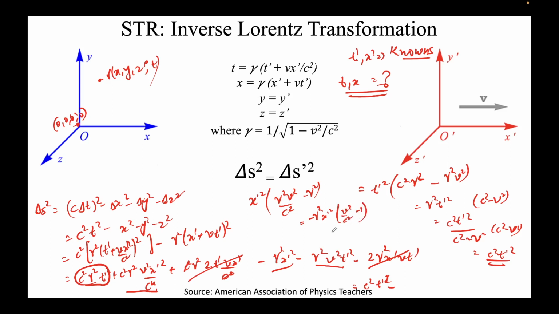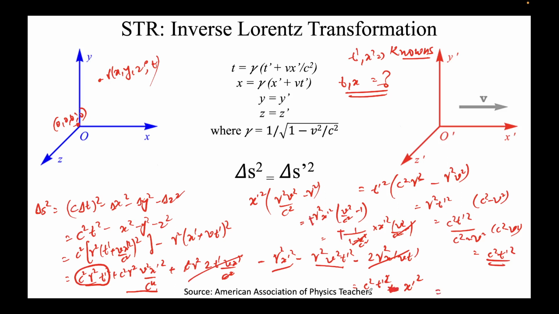This is nothing but minus gamma square. So if you put in the value of gamma, x prime squared, v square over c square minus 1. This will get cancelled with this. There's already a negative sign here, so it will come out to be minus x prime squared. I think I missed a negative sign here. I took the negative sign out here, that was a mistake, so this is plus, and it comes out to be minus x prime squared.